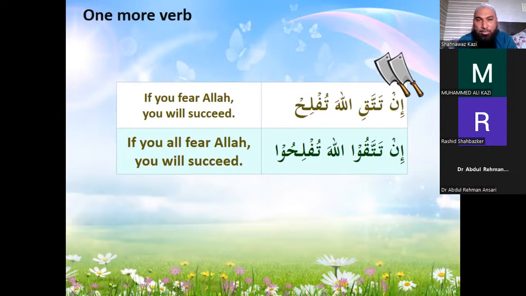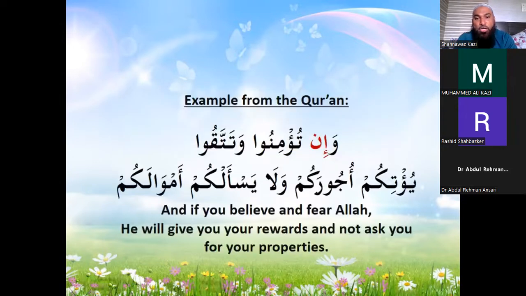So sometimes it becomes like a tongue twister. So keep repeating, and inshallah Allah Ta'ala will make it easy. So now we'll take some examples from the Quran of the conditional sentences. Some of them are followed by verbs. All of them are not followed by verbs.